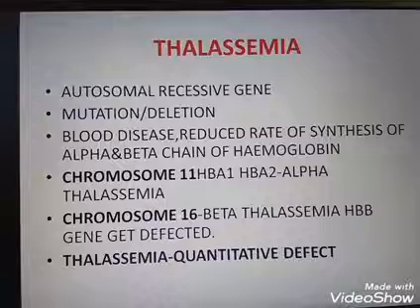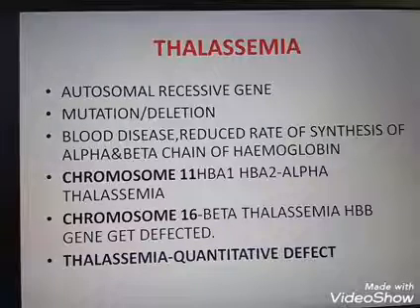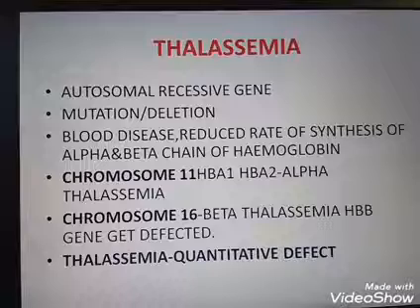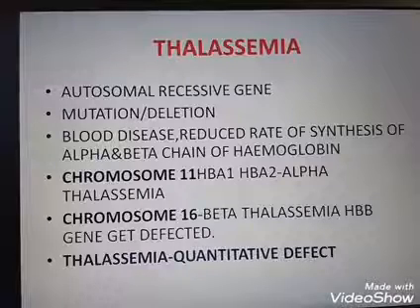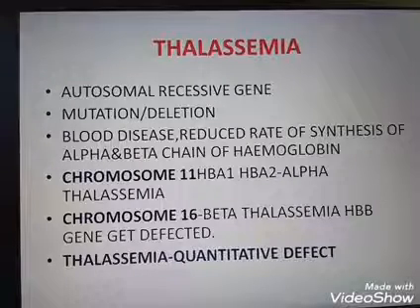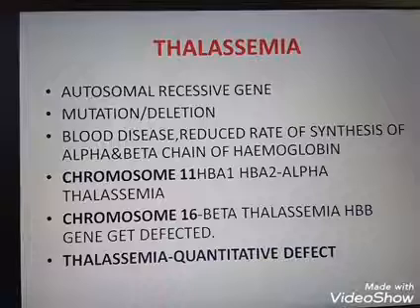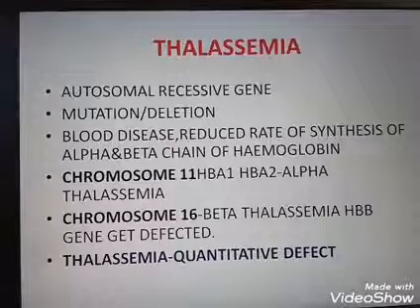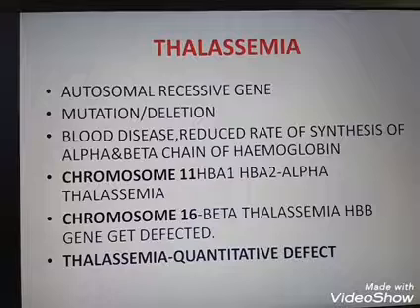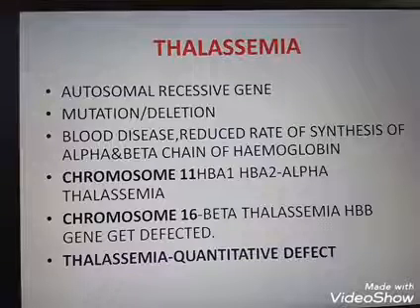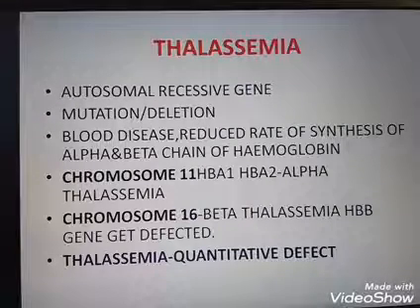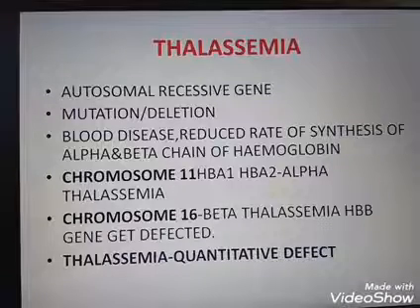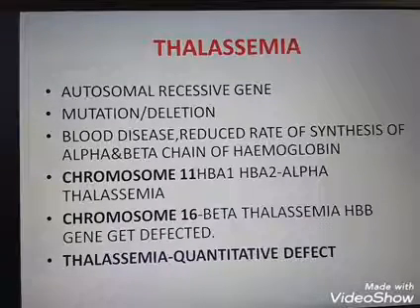Thalassemia is an autosomal recessive disorder of the red blood cell. One of the components of the hemoglobin molecule is inadequately produced or not produced at all. If it occurs in alpha chain production, it leads to alpha thalassemia, and in the beta chain it leads to beta thalassemia. Mainly alteration, mutation or deletion is the reason.